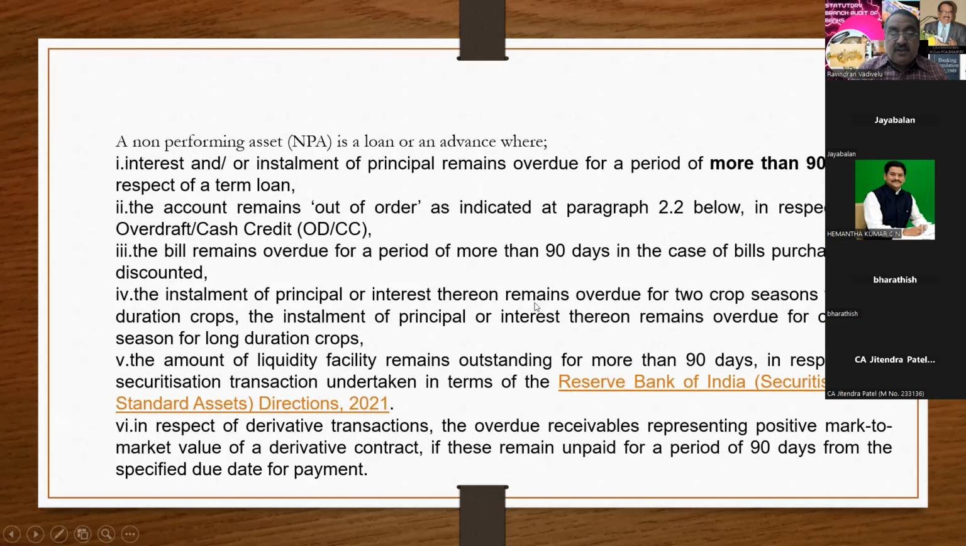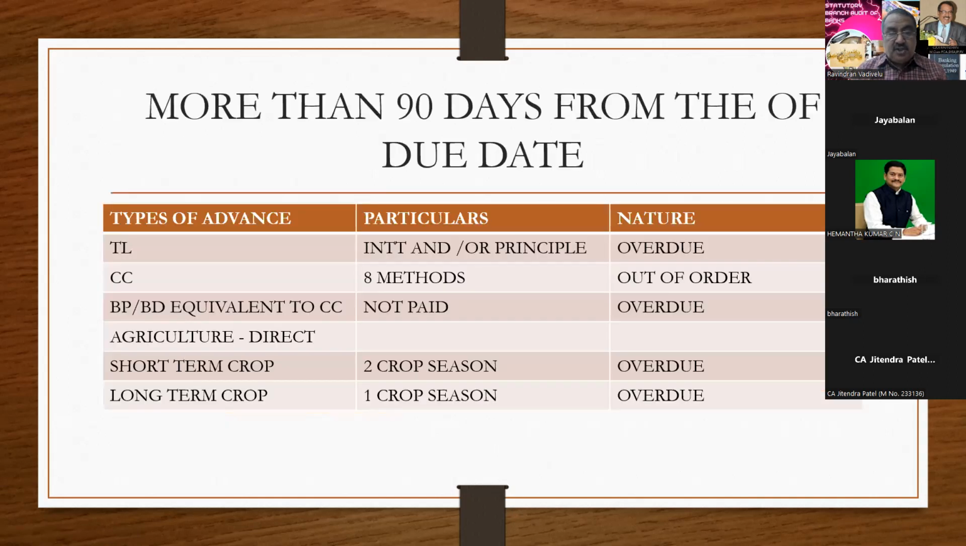Point number 4 says that with reference to short-term crop, it remains overdue for more than 2 crop seasons. For long-term crop, it is 1 crop season. This is a basic thing that you have to know about these base points. One is more than 90 days. For term loan, they use the word overdue. For CC, they use the word out of order. For agricultural advances, they are divided into 2 parts. For short term, it is overdue for more than 2 crop seasons. And for long term, it is overdue for 1 season. Everything we'll see later in the next part of the presentation.